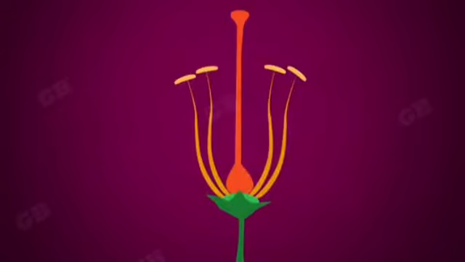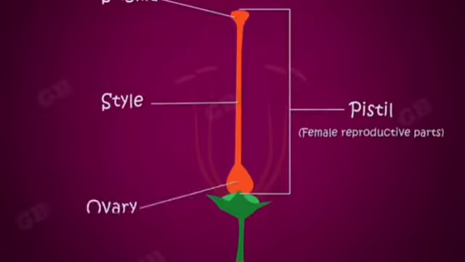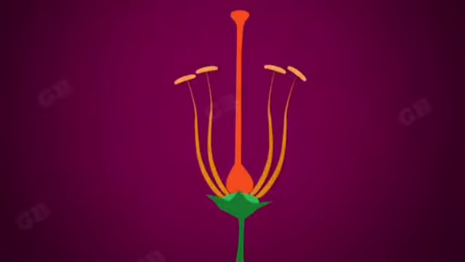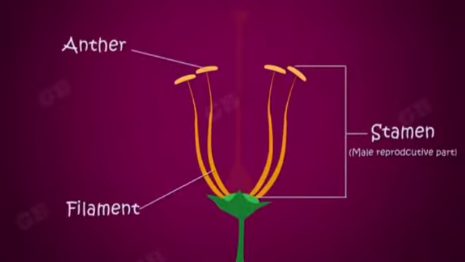This is the female reproductive part of the plant. It is called pistil. It has three parts: stigma, style, and ovary. These are the male reproductive parts. It is called stamen. It has two parts: anther and filament.